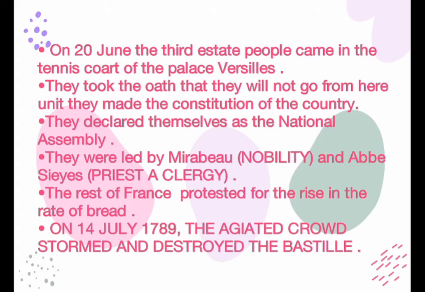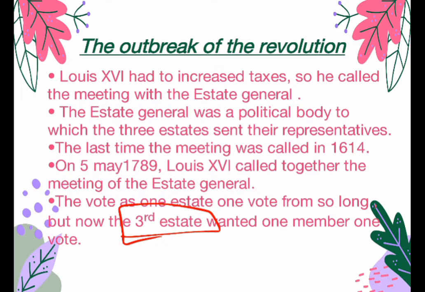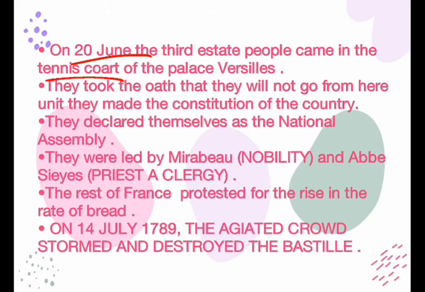Then they came to the Versailles Palace, to the indoor tennis court, on 20 June. The meeting had been called on 2 May 1789, but they came on 20 June. They took an oath that they would not leave this place until they made the constitution.